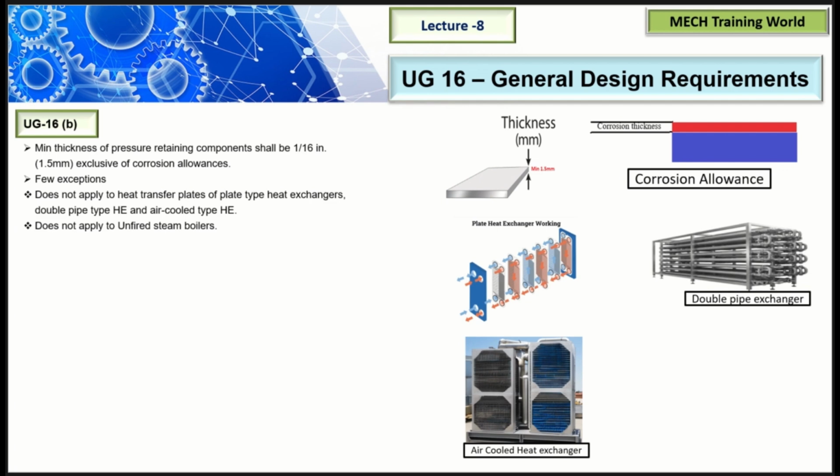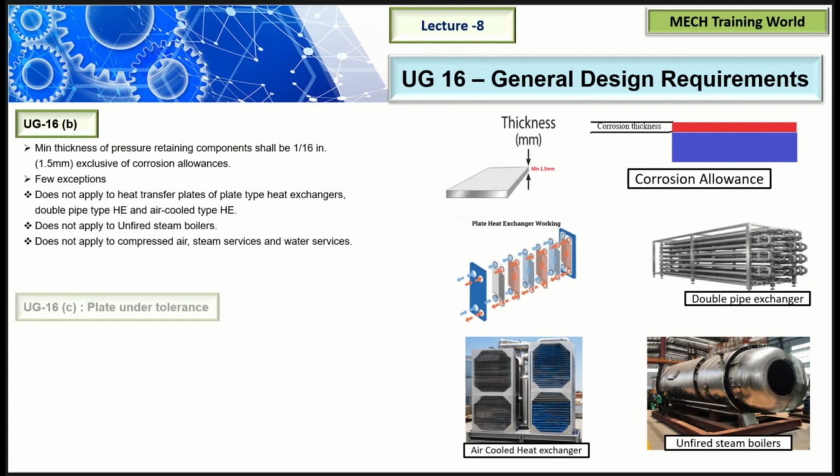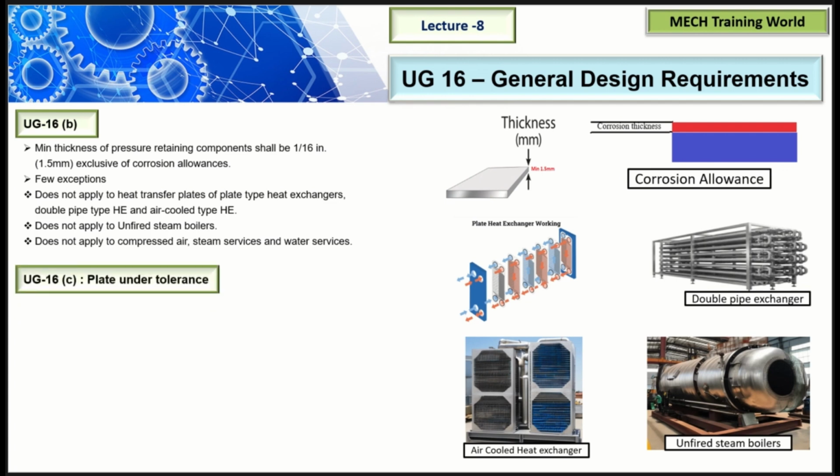And the next one is it does not apply to unfired steam boilers. Why? Because the minimum thickness required for head and shell for unfired steam boilers is 6 mm. It must be 6 mm and above. Then only the code accepts this one. The next one is it does not apply to compressed air, steam services, and water services, because for these services the plate thickness must be above 2.5 mm. Okay, I hope you understand. And we go to the next point.